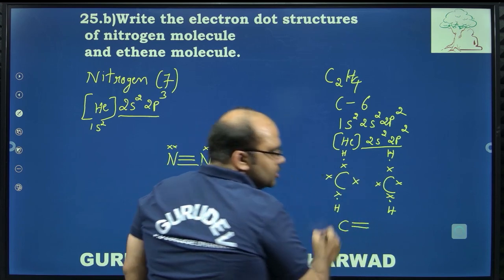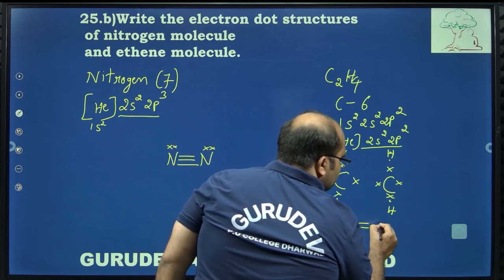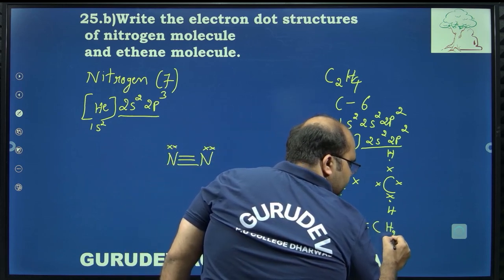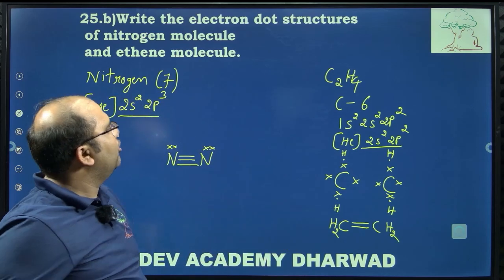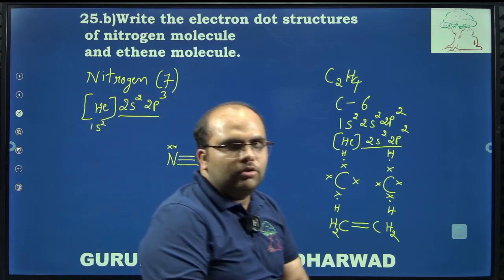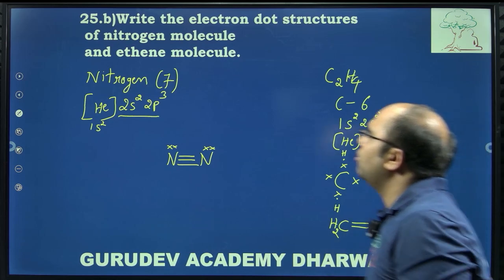They will share the electrons to form the unsaturation, so that these are bridging between these two forms and going to form the ethene molecule following the lone pair of electrons.